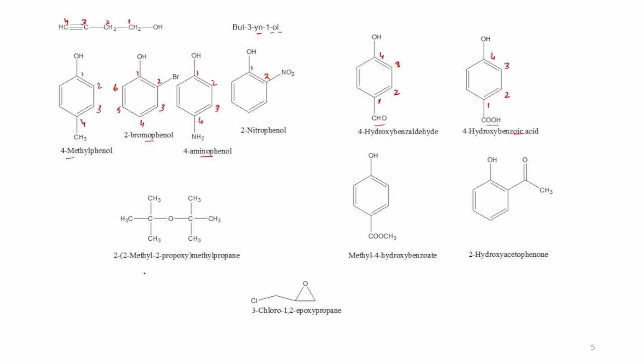Now this is the ether. This is a symmetrical ether. Here it is a tertiary carbon atom. Here it is also a tertiary carbon atom. Here we make the nomenclature of this. So both are same. Here at the second position this group is attached. So 2, in brackets 2-methyl, then 2-propoxy propane. Then here there is methyl and this is propane.